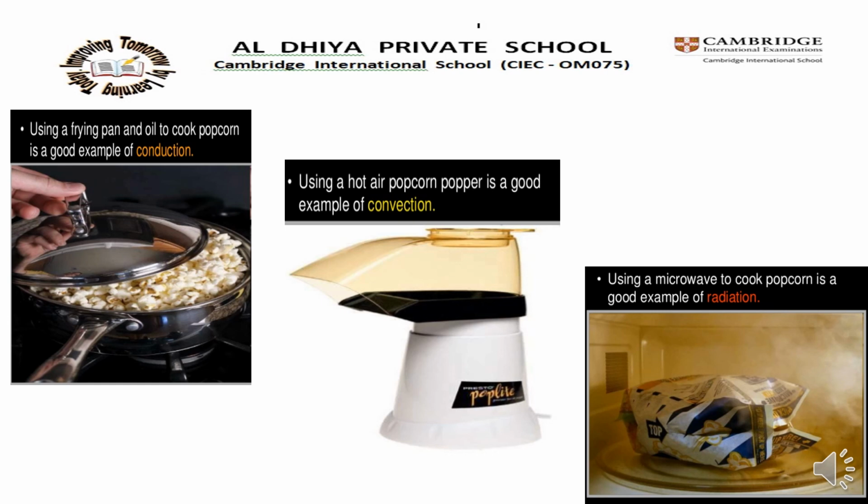We all know popcorn. Let us see how the three types of heat energy transfer play a role in the making of popcorn. Using a frying pan and oil to cook popcorn is a good example of conduction. Using a hot air popcorn popper is a good example of convection. Using a microwave to cook popcorn is a good example of radiation.